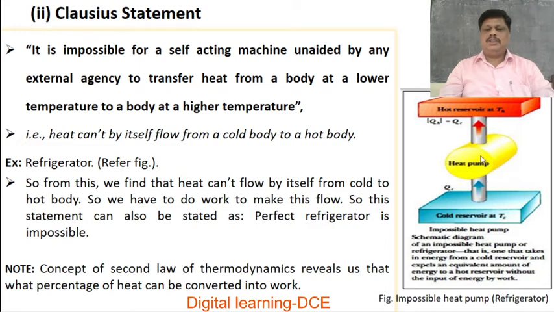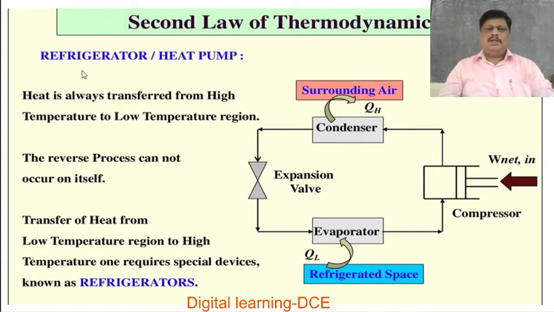This diagram shows the refrigerator. Here, the cold reservoir is maintained at a temperature T2. So this heat pump absorbs Q1 amount of heat from the cold reservoir, and work has to be done on it, and some part, the Q2 amount of heat, is rejected to the hot reservoir. The refrigerator is also called a heat pump.